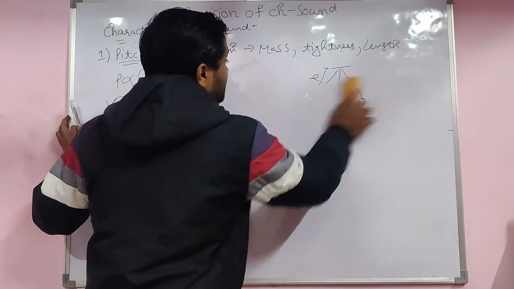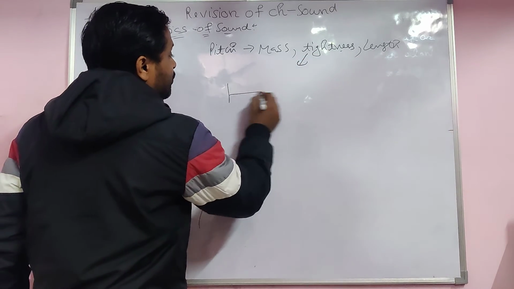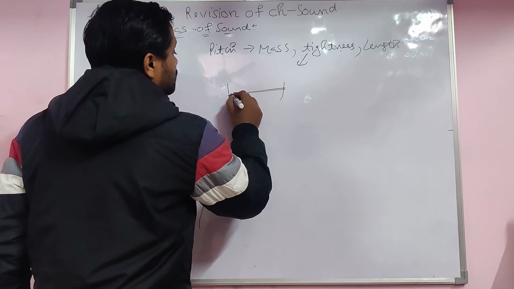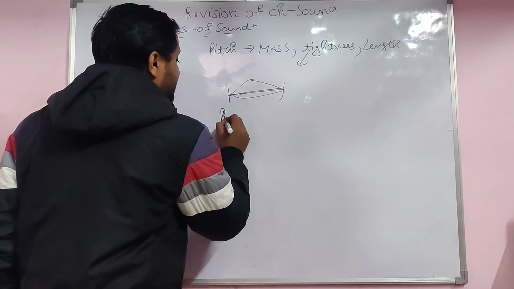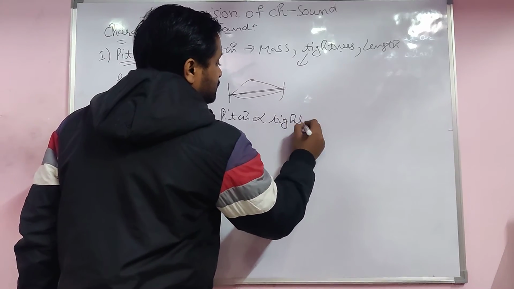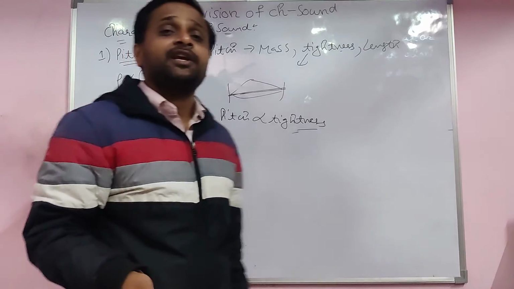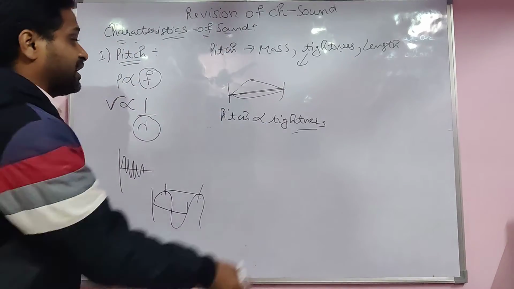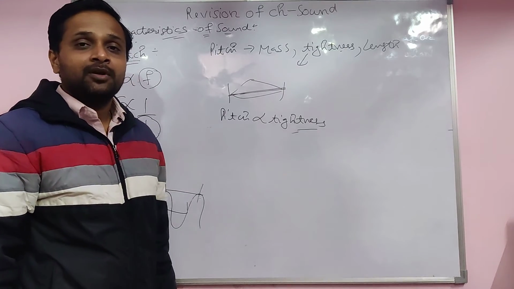Yes. So this is for the length only. Now we discuss the tightness. If the string is tighter, there is more vibration. So pitch is directly proportional to tightness. This is a very easy way to know directly and inversely. Keep in mind, student, if tightness is more, the pitch is more.